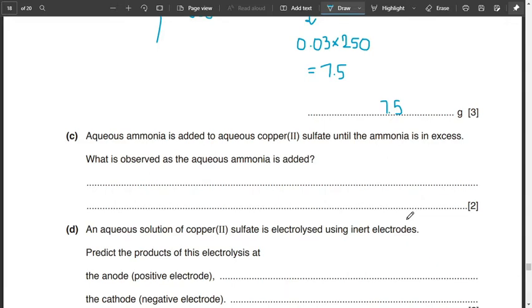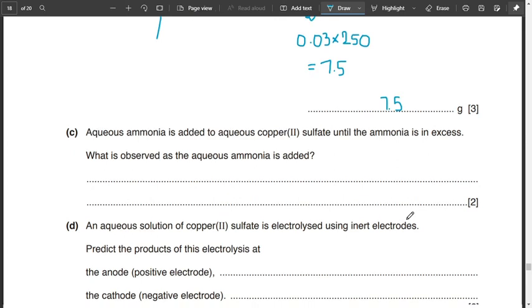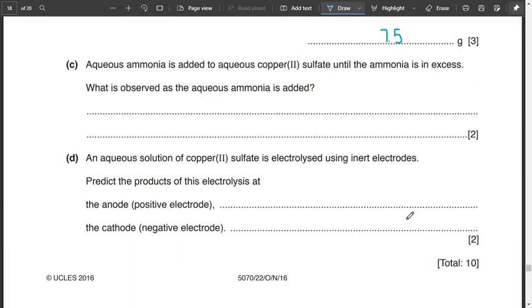Moving on to part C. Aqueous ammonia is added to aqueous copper 2 sulfate until the ammonia is in excess. What is observed as the aqueous ammonia is added? As it is added, a blue precipitate will be formed and the solution will be dark blue if we add it in excess. Make sure you mention the word excess when you mention dark blue, because if it's not in excess, we only see the light blue precipitate. Since the question says excess, we'll also notice a dark blue solution.